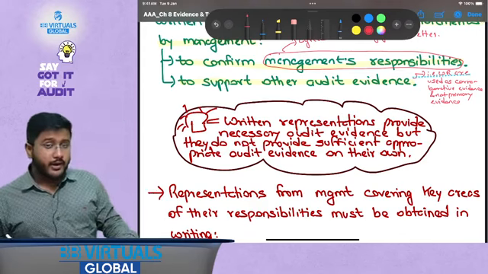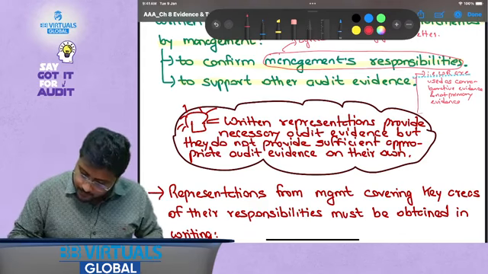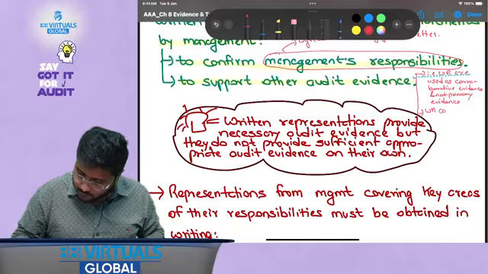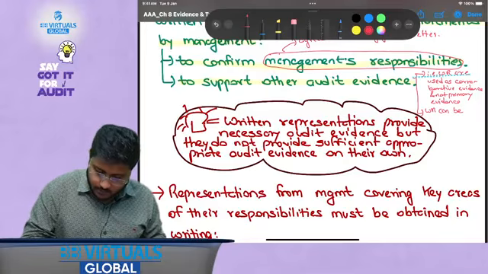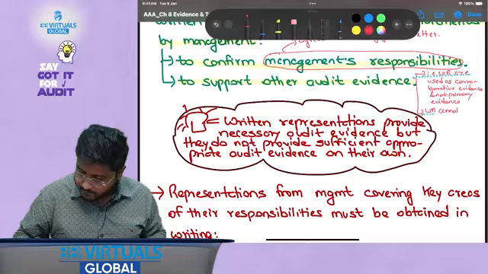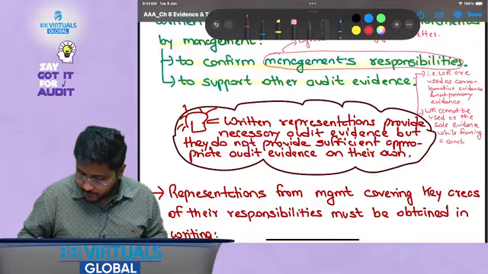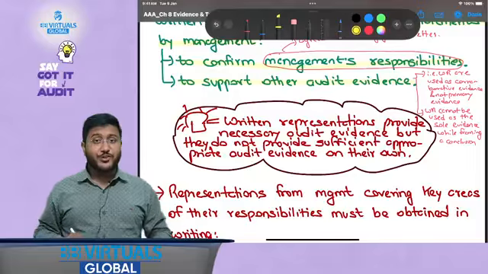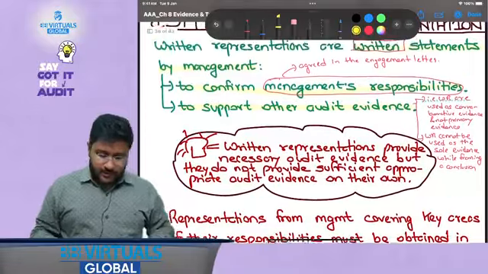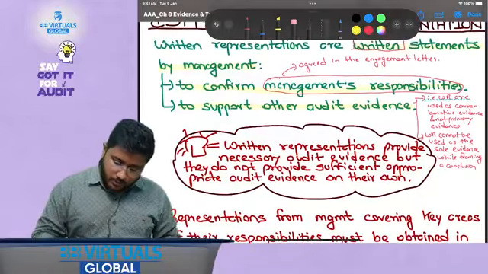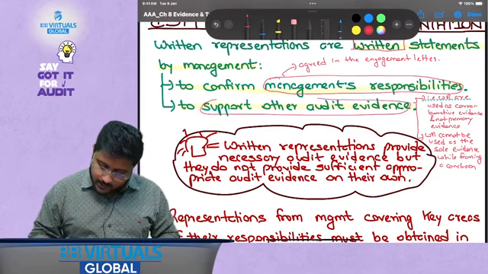And second thing that is important is WR cannot be used as the sole evidence while framing a conclusion. I hope this is clear. I hope this is good for your understanding, right? So to confirm management responsibilities, and to support other audit evidences, these are the scenarios.